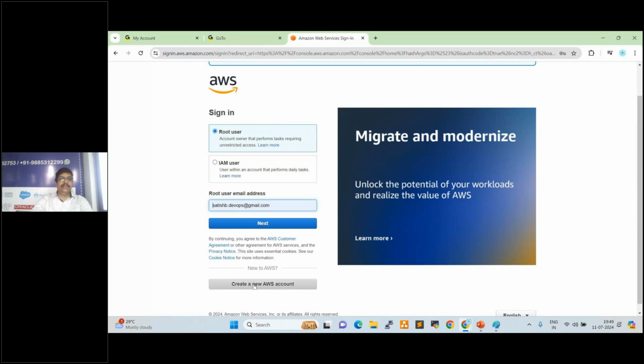Click here, click here. No need of email ID. Wait for some time, I'll show you. Once you click on create AWS account, after that we required. Just wait for a minute.